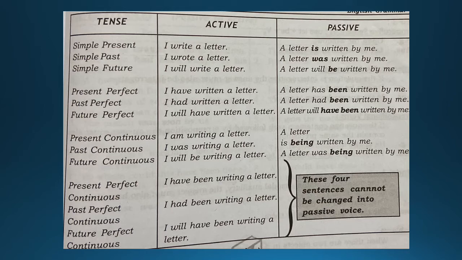Okay, now future perfect would be I will have written a letter. A letter will have been written by me. Okay, the pronoun is changing. I will become me. The swap is taking place over there. And what is the next one coming up over here?